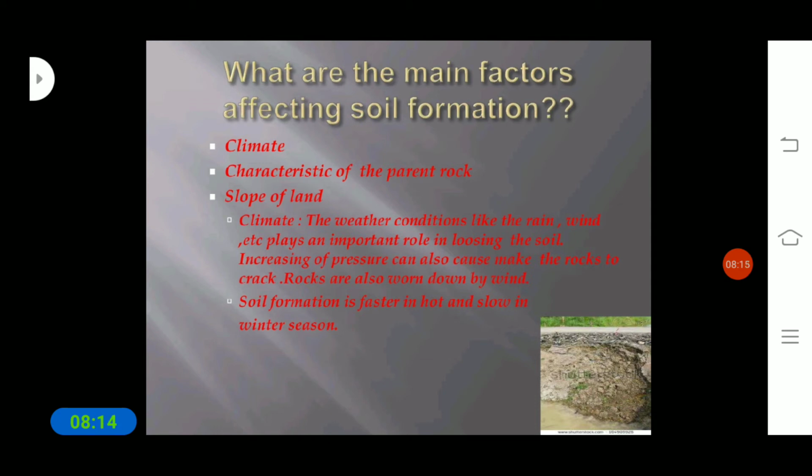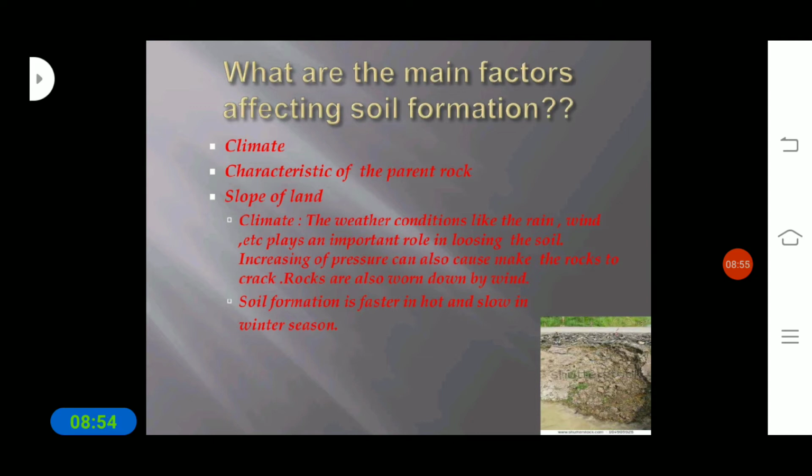So what are the main factors affecting soil formation? What factors affect the formation of soil? The first one is climate. As you can see, there are different seasons, that is the rainy season, winter and summer. These are some climatic conditions which affect soil formation. And the characteristics of the parent rock, which is the rock originally existing in nature. The slope of the land also affects soil formation.